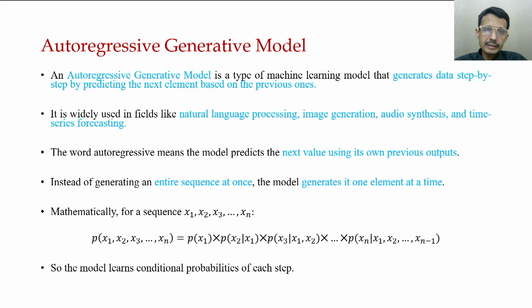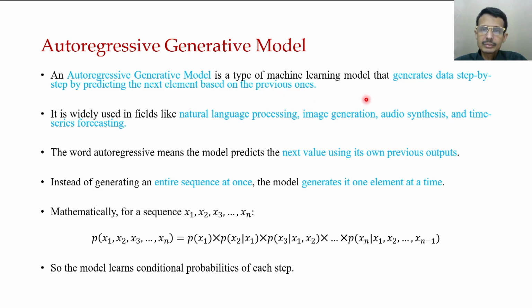Today we start another different kind of generative model called autoregressive generative model. In autoregressive generative model, the element is generated in a step-by-step fashion. By definition, an autoregressive generative model is a type of machine learning model that generates data step by step by predicting the next element based on the previous ones. Now that is very important to understand.